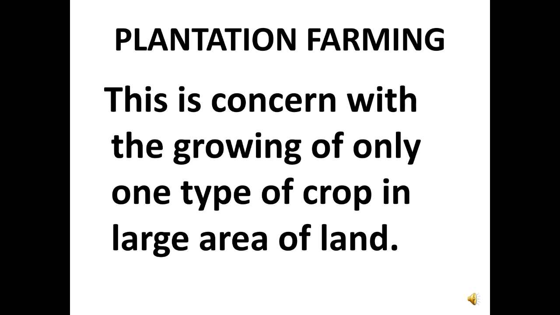The next type of farming is plantation farming. This is concerned with the growing of only one type of crop in a large area of land. One thing to note here is only one type of crop is grown on this land. You will see on a very large area of land, only one type of crop, say rice, plantain, oranges, are found on that large area of land. So the farmer concentrates in the production of only one type of crop on that large area of land.